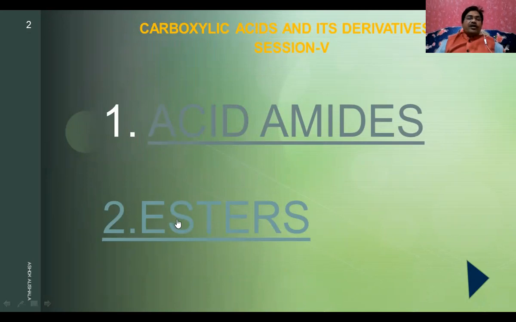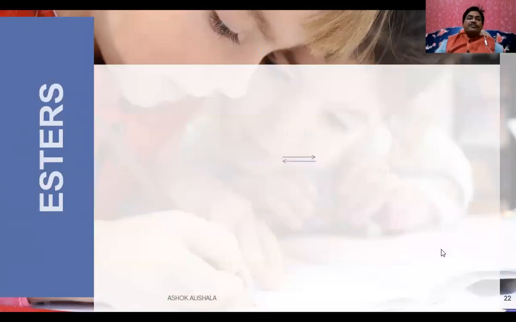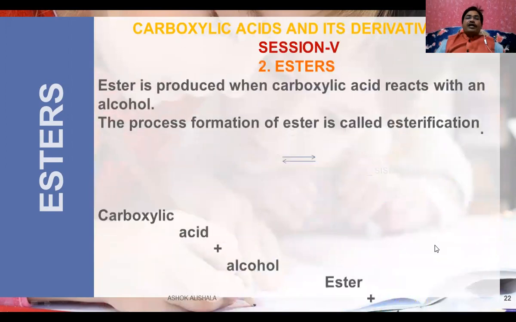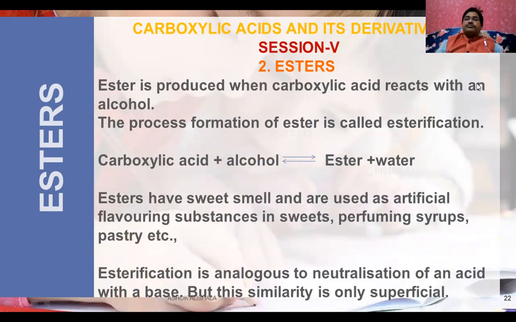Let us see what the esters are, what the methods of preparation of the esters are, and what the properties of the esters are. Let us discuss this. See, this is what is said to be the esters. Esters are produced when a carboxylic acid reacts with an alcohol.